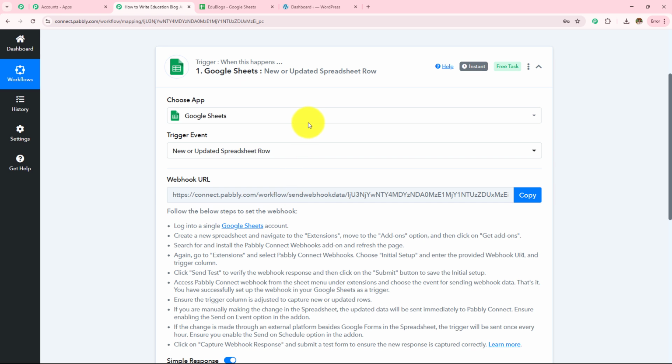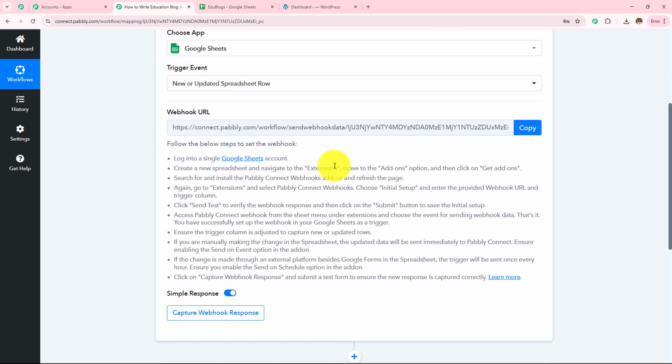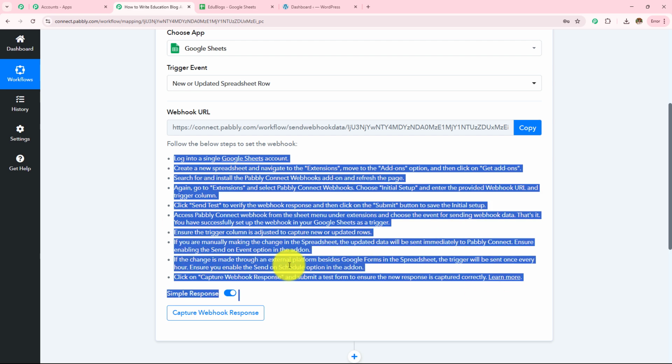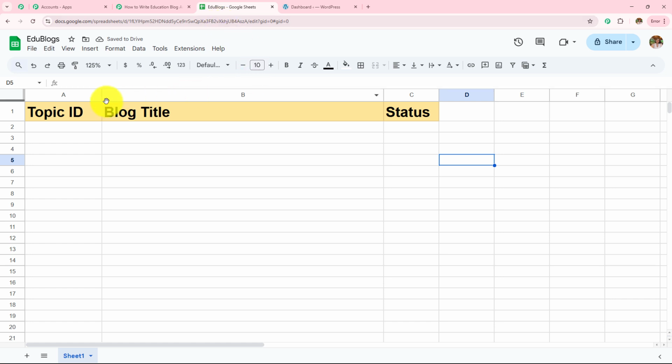Now I need to make a connection between Pabbly Connect and Google Sheets, for which a webhook URL is provided to me, and this webhook URL is going to act as a bridge to connect my Google Sheets with Pabbly Connect. So reading this help desk, I'm going to make this connection, and to make this connection, let me open my Google Sheets. So this is my spreadsheet by the name Edu Blogs, and I'm going to add all the topic ideas for the blogs in this particular spreadsheet. Now I need to make a connection between Pabbly Connect and this particular spreadsheet.